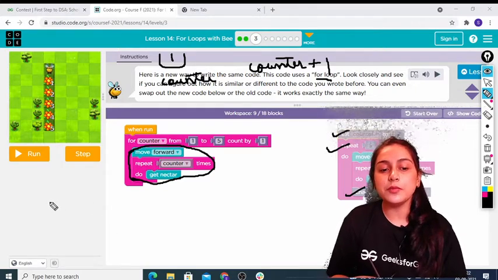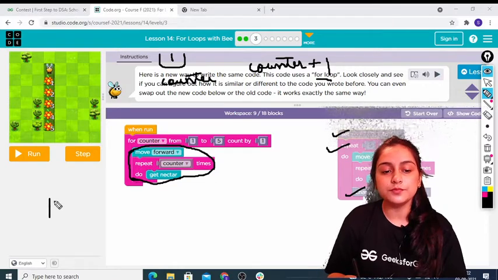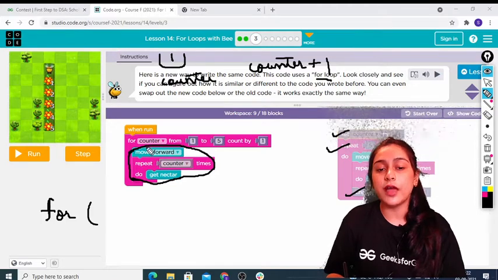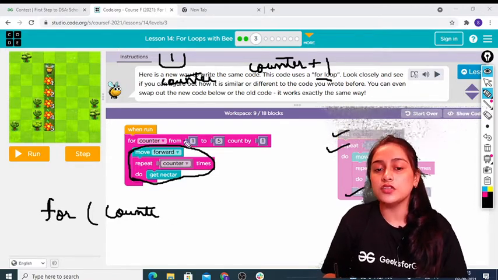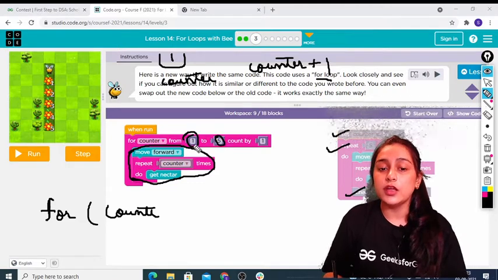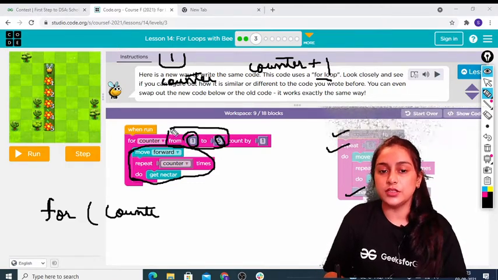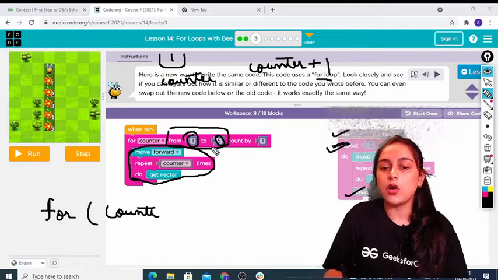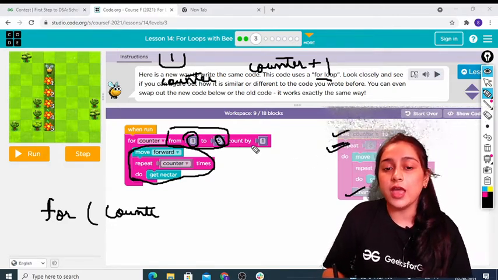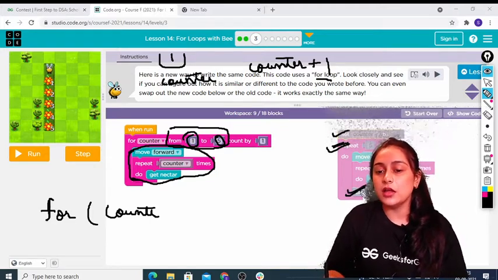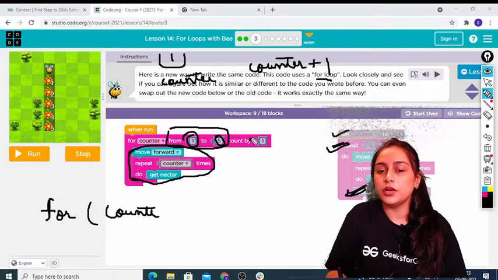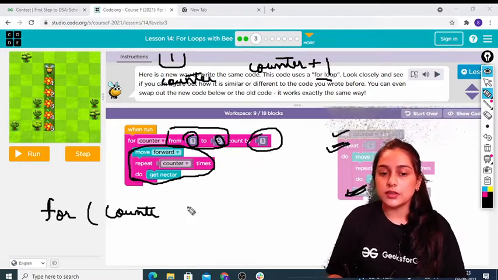So for loop का सबसे पहले आपको syntax समझना पड़ेगा. For में क्या होता है ना, we have something like this: for, and then we are first setting the value, like first we are making the variable. So हमने एक variable बनाया counter, ठीक है, and हमने इसको बोला it has to go from 1 to 5, ठीक है. So यहाँ we have put the condition, from 1 to 5. This repeat 5 times is now converted to counter from 1 to 5 and count by 1. And every time we want our counter to increase by 1. So this thing which we have written over here has been converted to this thing. Okay. So this is how we are doing this.